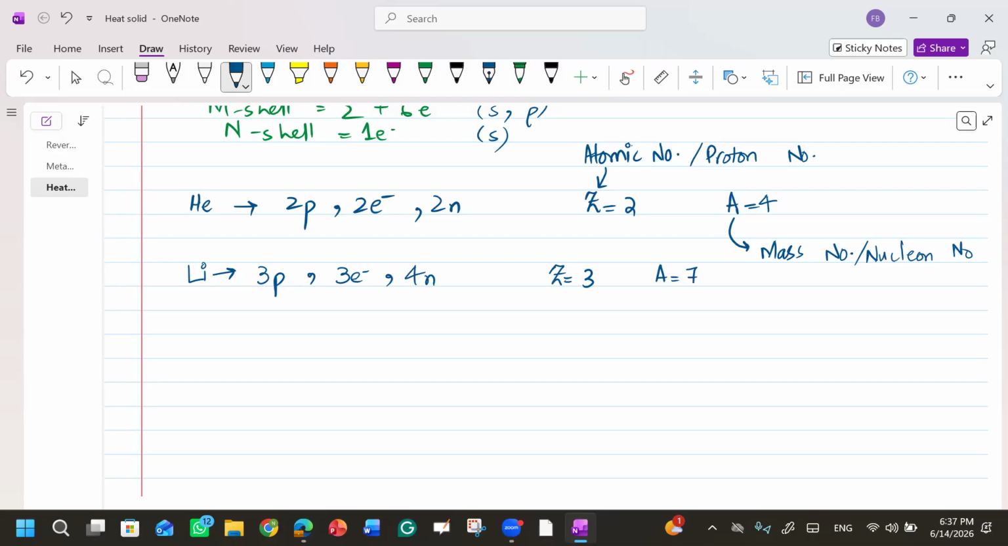Let's take another example. We have aluminum. The atomic number of aluminum is 13. 13 protons. How many electrons will be there? 13. And there are 14 neutrons in it. Now can you tell me the atomic number and mass number? Atomic number will be 13. Mass number will be 13 plus 14, which is 27.